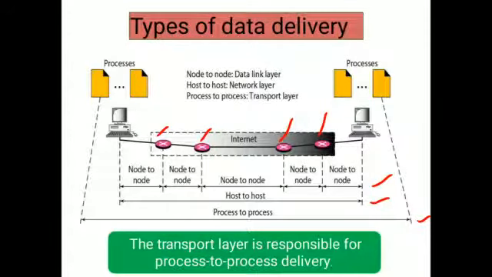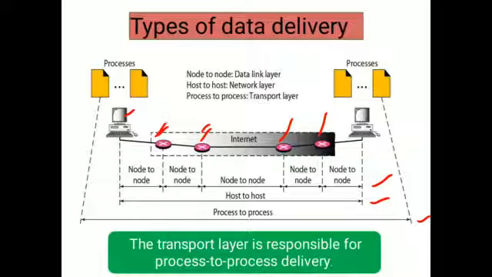Node to node transmission, that means in the data link layer, the data is transmitted from this system to the first intermediate node, from the first to the second intermediate node, from the second to the third node, from the third to the fourth node, and finally it reaches the destination system. That means the data is transmitted from node to node. That is called a type of data delivery, the data delivery in the data link layer.